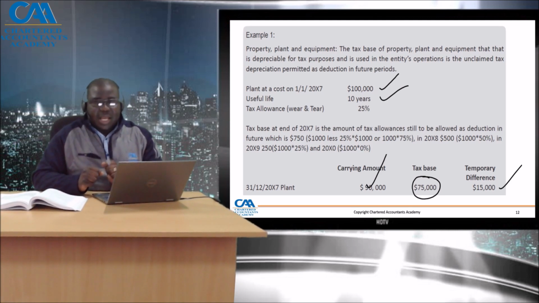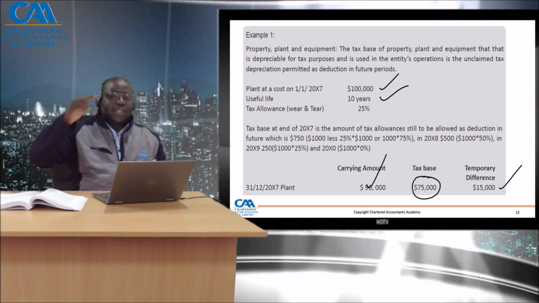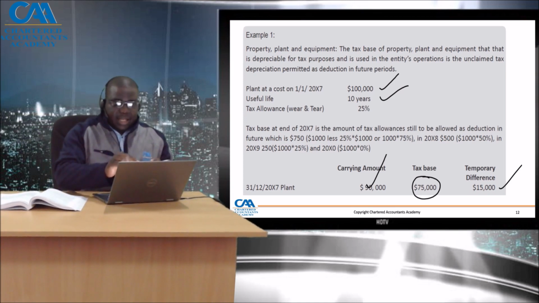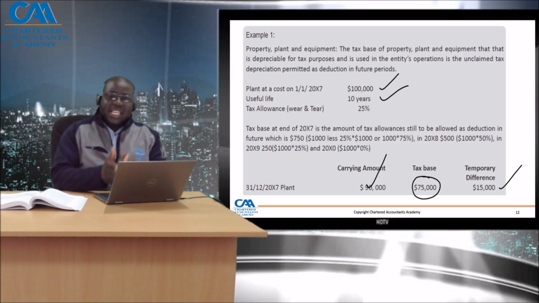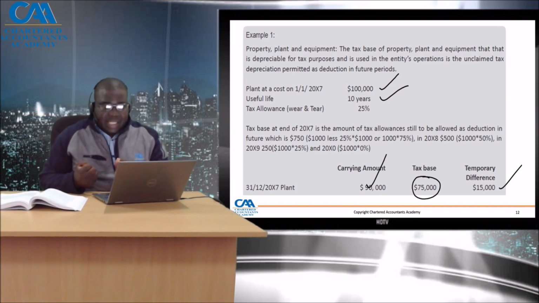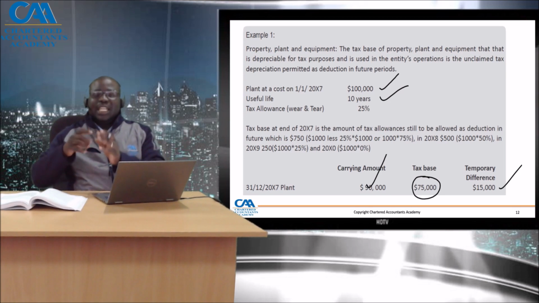Now, the tax base of an asset is the amount deductible for tax purposes in future. Meaning, the total 100,000 was there at initial recognition. But at the end of the year, after removing 25%, 75% is still available to be deducted in future. So that 75% represents the amount deductible for tax purposes in future.